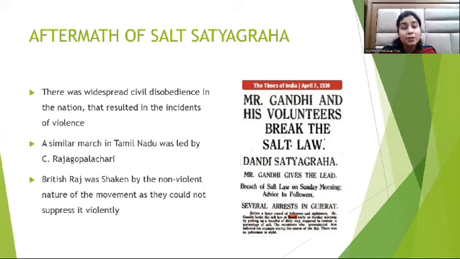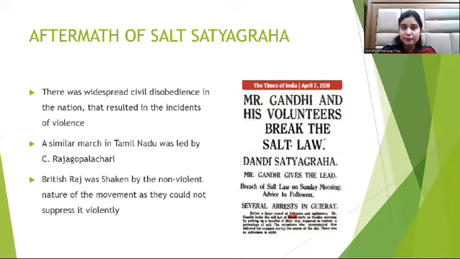by C. Rajagopalachari. Then a very prominent follower of Gandhiji, Khan Abdul Ghaffar Khan, also organized a march in Peshawar, where they faced fire at that time, as the British Indian Army fired at them when they were unarmed. However, the British Raj was shaken by this non-violent movement of Dandi, as they could not suppress it violently.